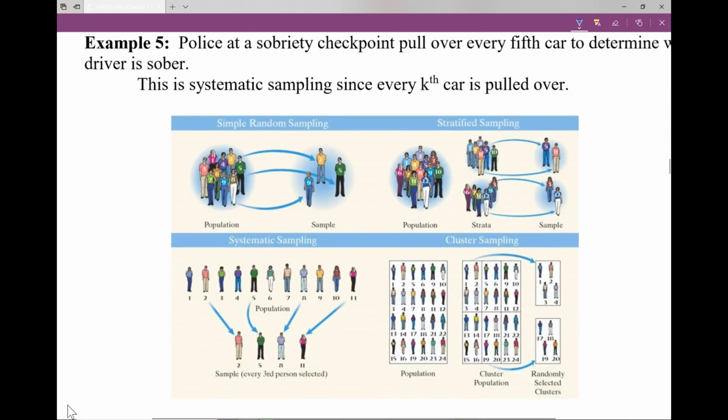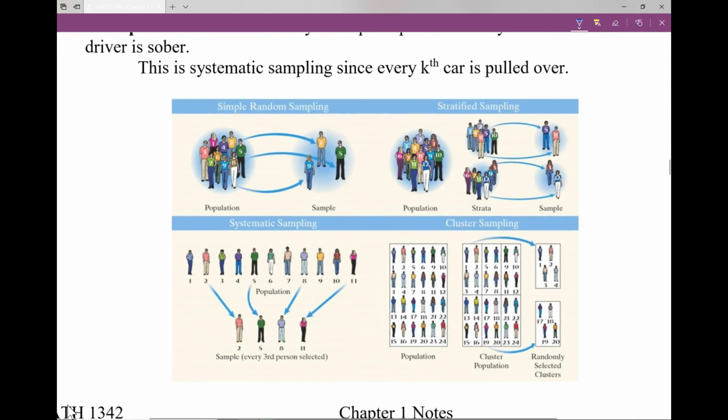Okay, right here is a picture of the different types of sampling. The first type was simple random sample. Everybody's in a group, we just pull a few. Then we look at stratified. Here's our population, we break them up into 2 groups, maybe more groups, and then we take a couple from each group.